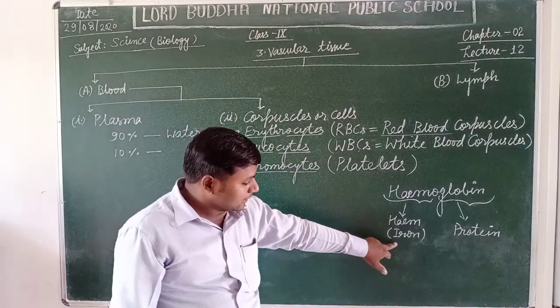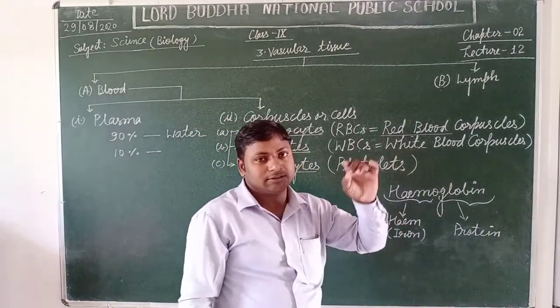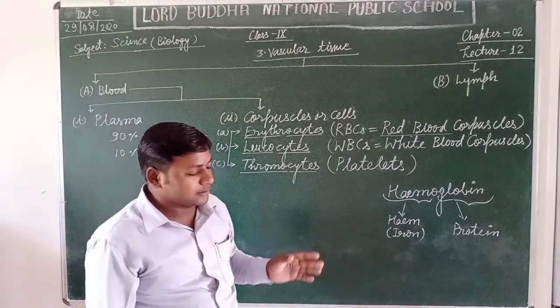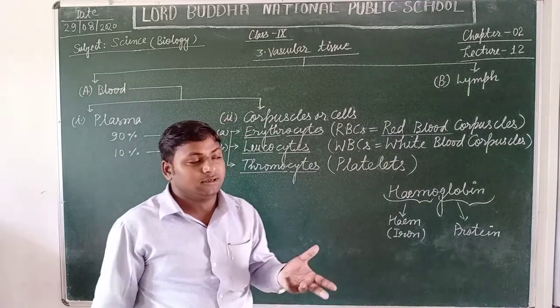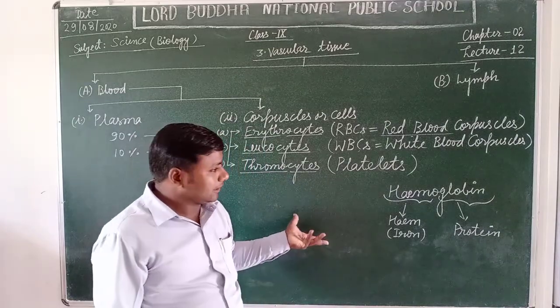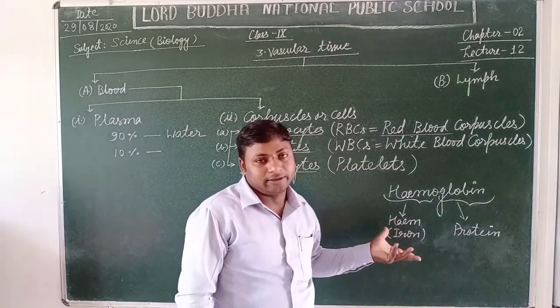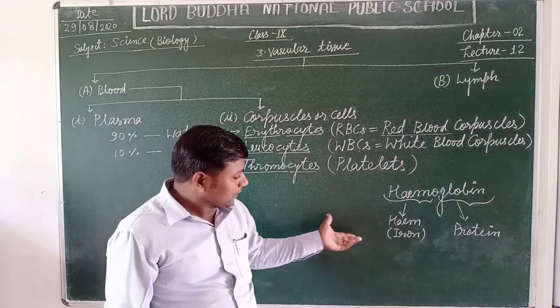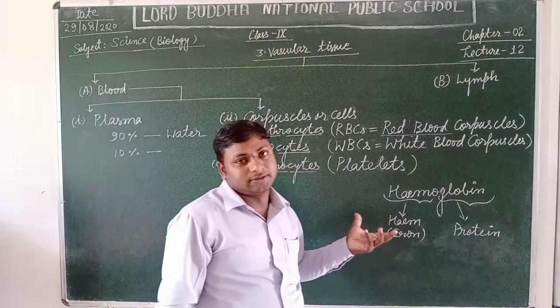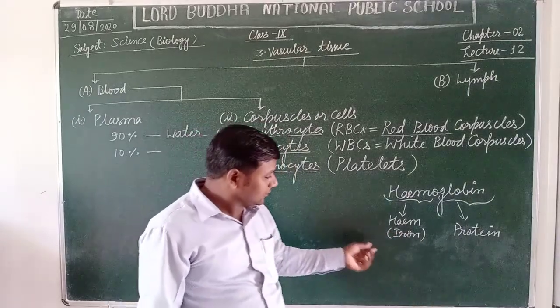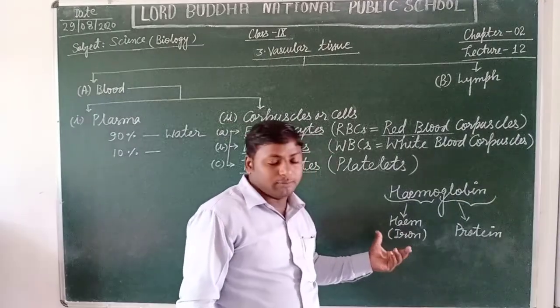Students, iron is a kind of element that can be easily oxidized in the presence of moisture, or you can say the air that contains oxygen. That's why this content of the hemoglobin easily binds the molecules or atoms of oxygen.